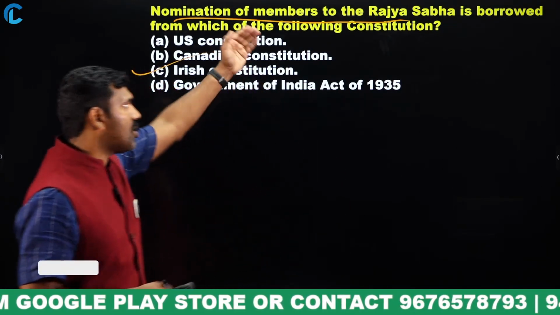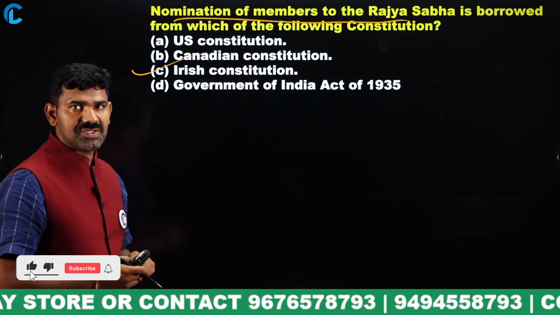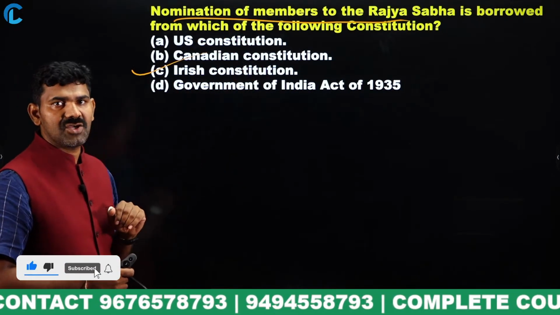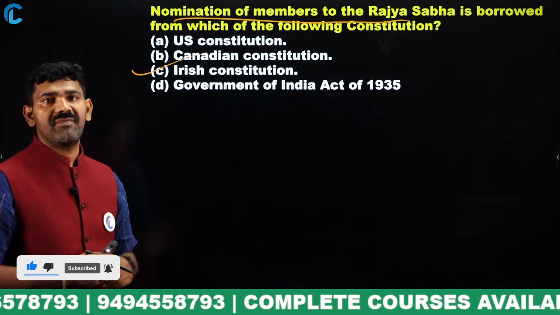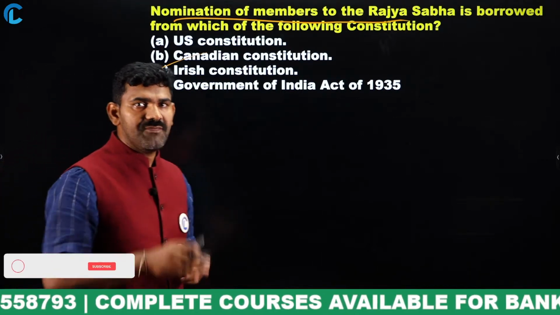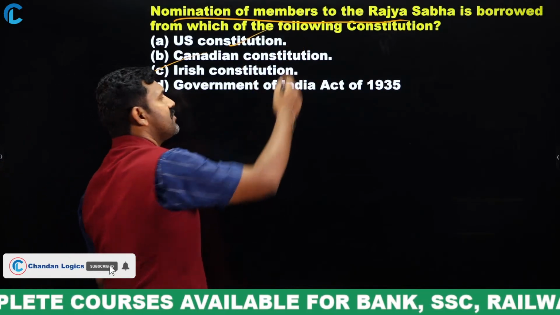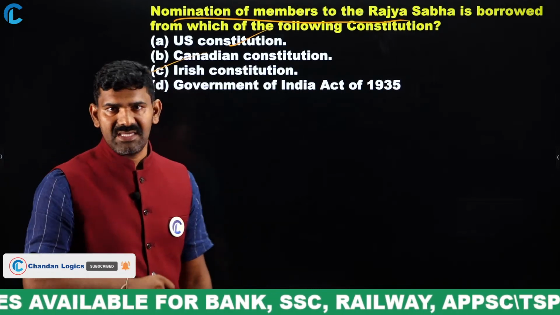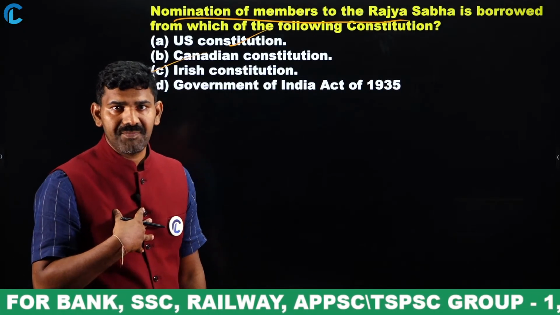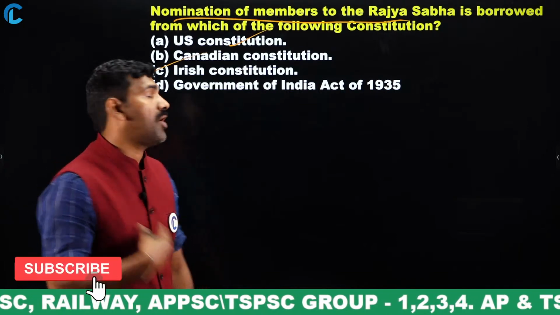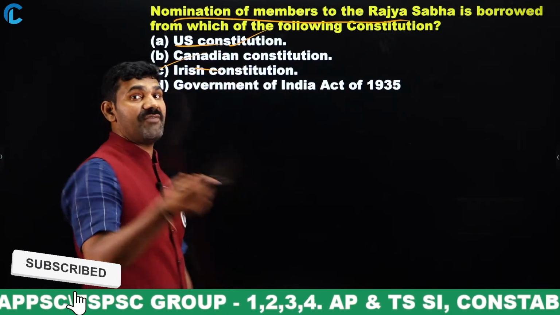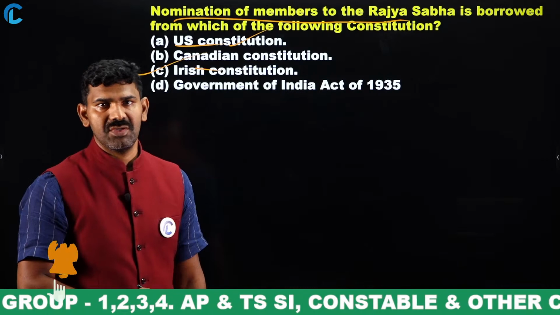So, we have borrowed certain things from the US Constitution, certain things from the Canadian Constitution, from the Irish, and also from the Government of India Act of 1935, right? So independence of the judiciary, impeachment of the CJ of India, all these things we have borrowed from where? From the US Constitution. The fundamental rights are also borrowed from the US Constitution.